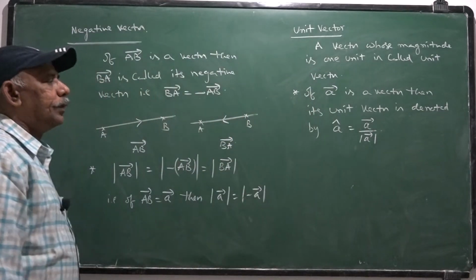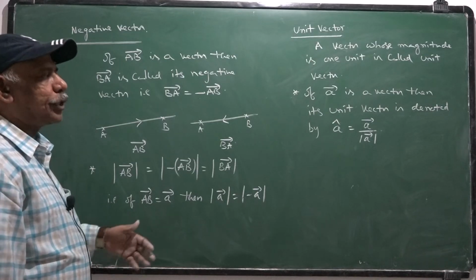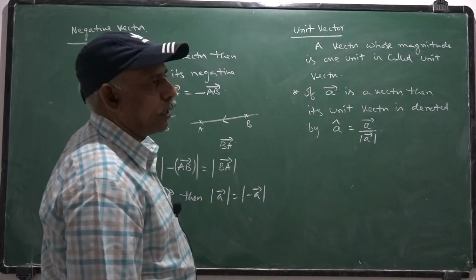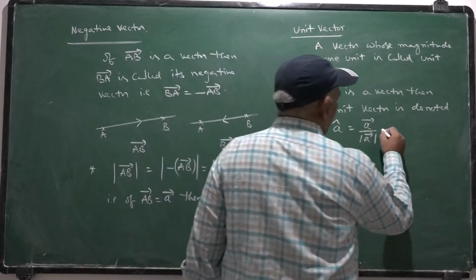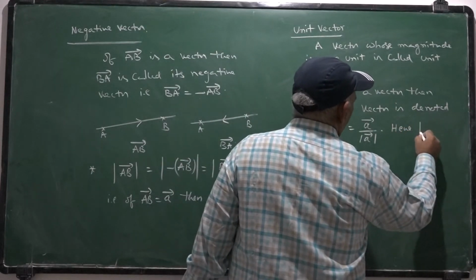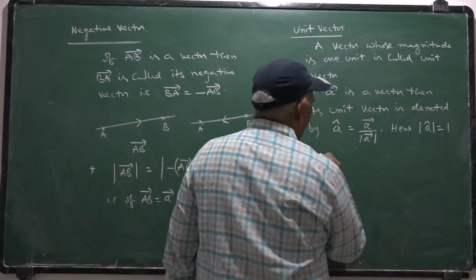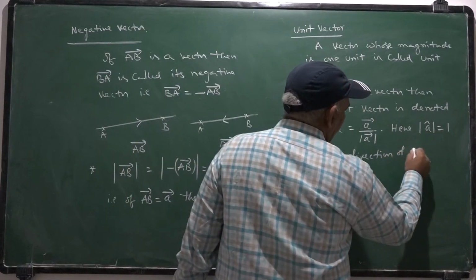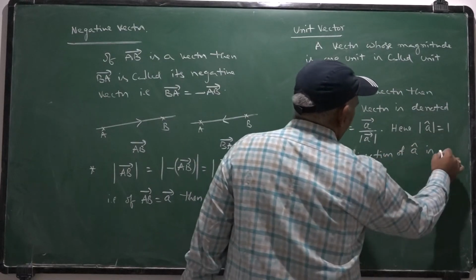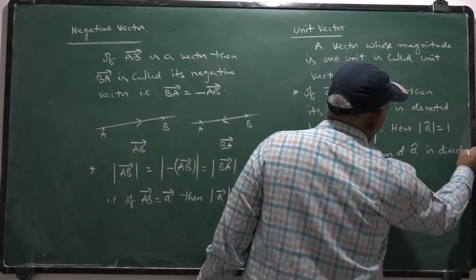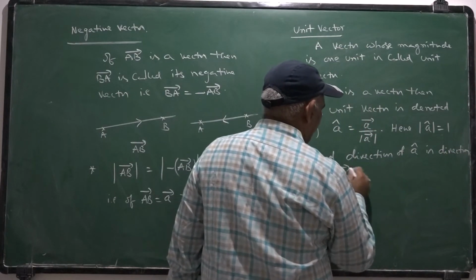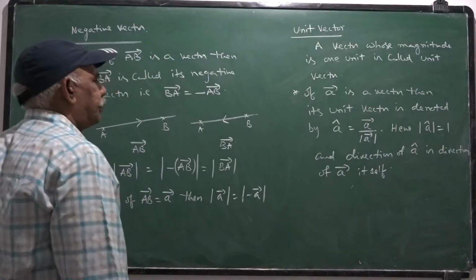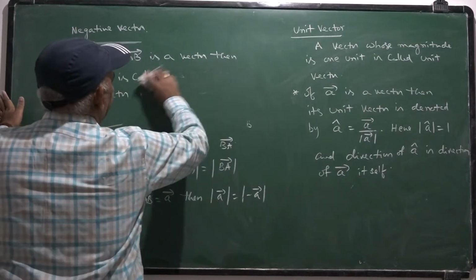A cap is the unit vector in the direction of A bar. So if A bar is a vector, then its unit vector is denoted by A cap, equal to A bar by modulus of A bar. Here, modulus of A cap equals 1, and the direction of A cap is the direction of A bar itself. Next point.